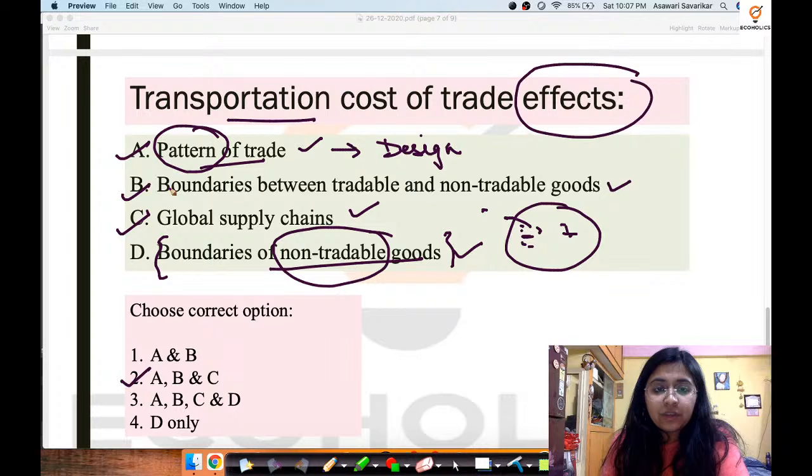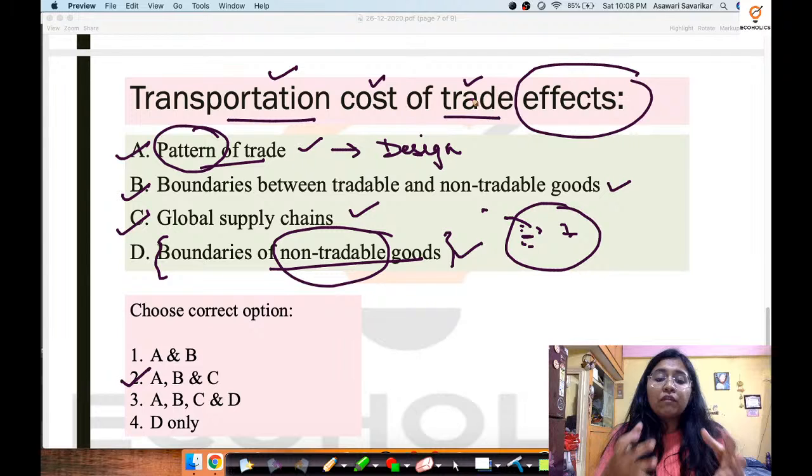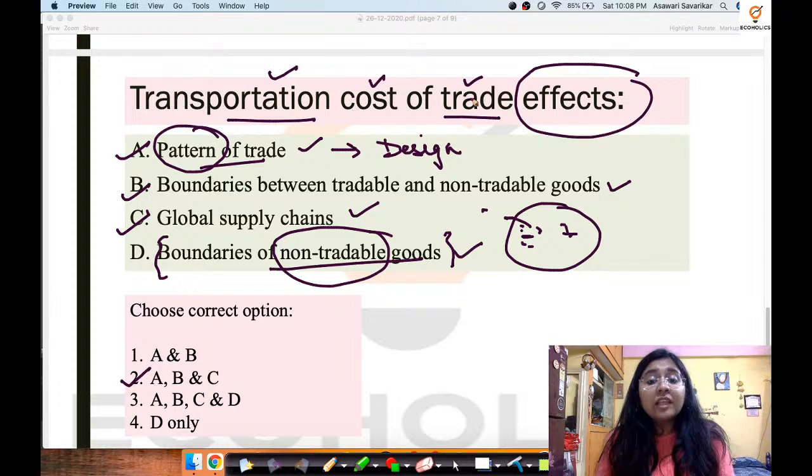Okay, so even if you do not know exactly what transportation cost is, still you know what transportation is, you know what cost is, and you know what trade is, right? Trade can be domestic or international trade. Transportation cost will be all the cost that is involved in transiting one commodity from one place, one location, to the other location. It can be domestically involved, it can be internationally involved. Now, what all things are going to be impacted? Of course, these three things are going to be definitely impacted, right?